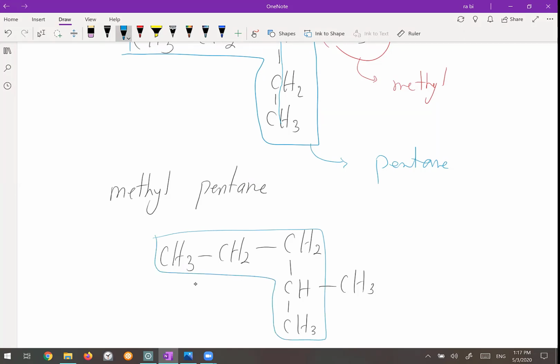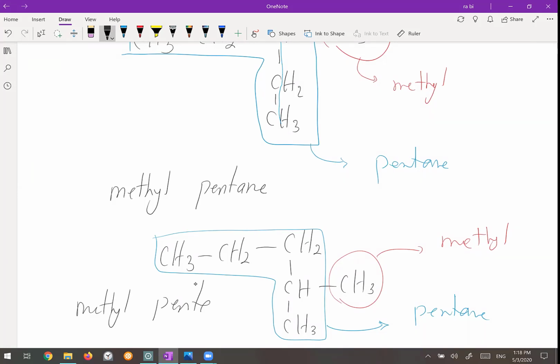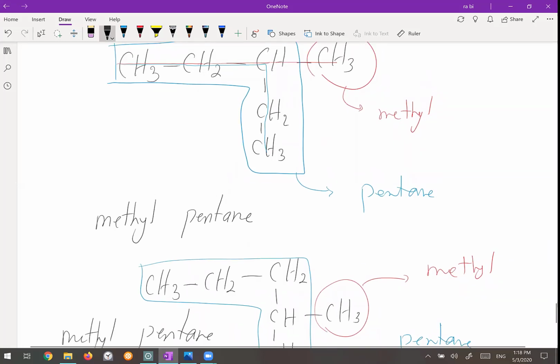Okay, so how many carbons are there in the parent? 5. So the parent is pentane as well. And what is the name of the branch? CH3 is methyl. So this one is also methyl pentane. But there are 2 different molecules, so we are not allowed to name 2 different molecules with the same name. Okay? So that's why, in this case, the only difference between these 2 molecules is the position of the